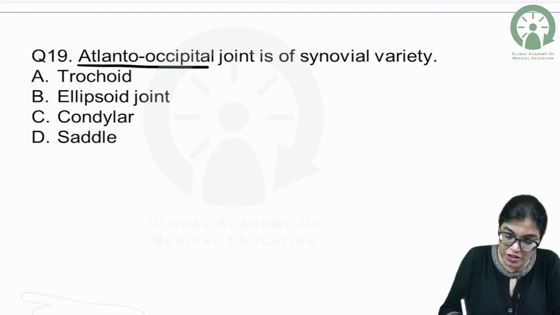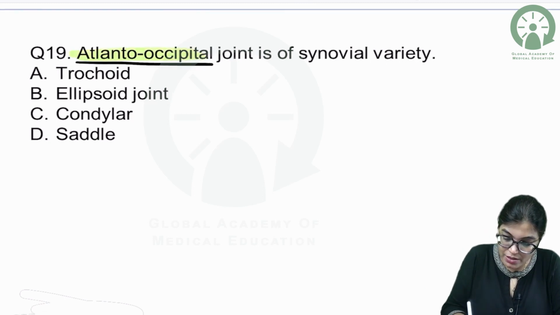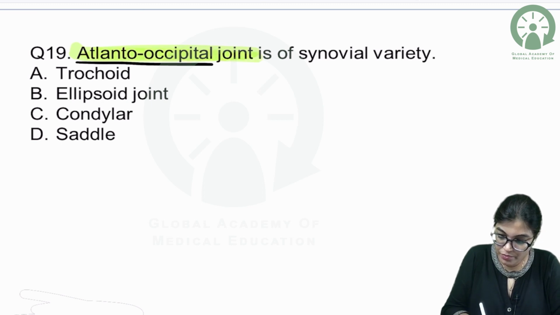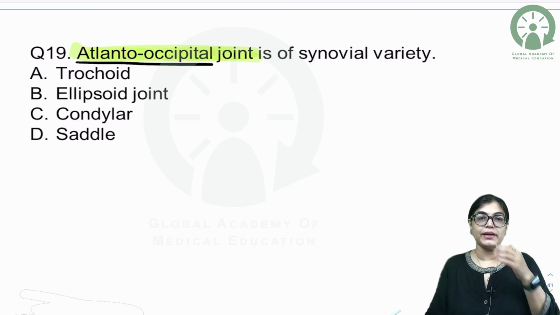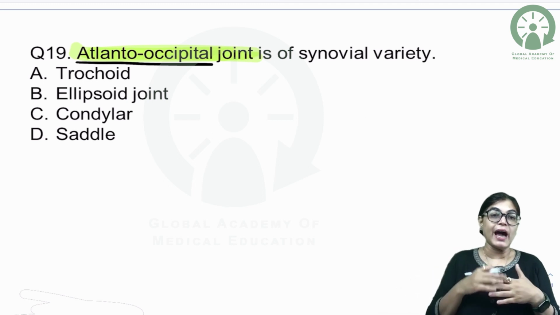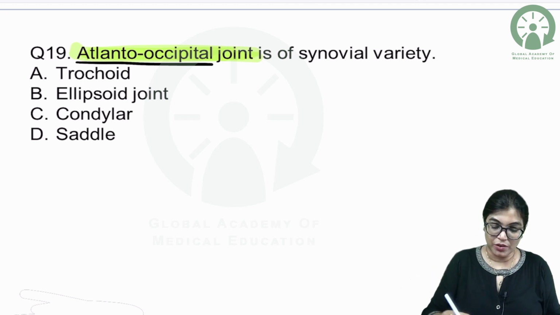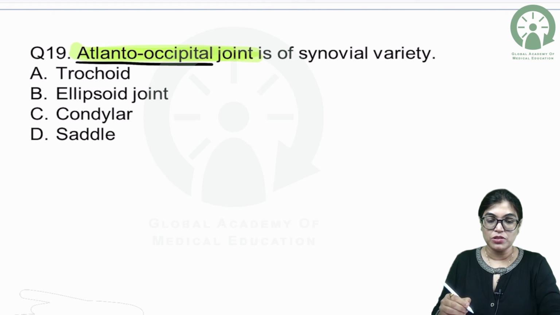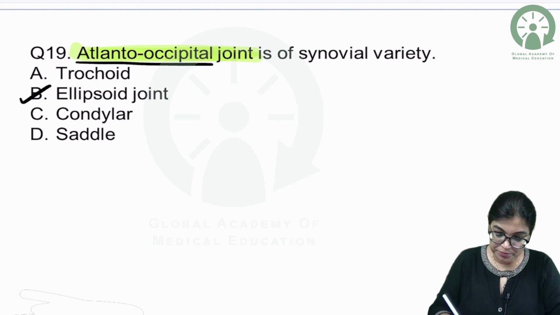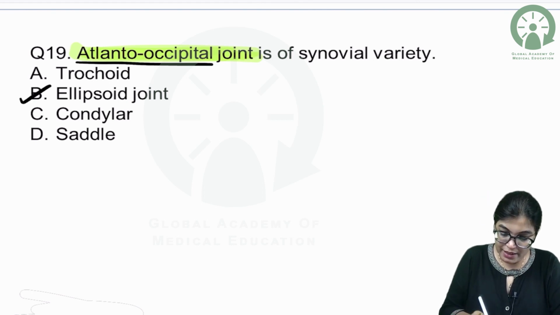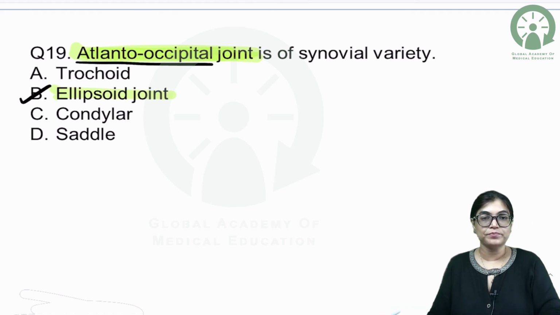It means the articulation between the occipital bone and that of the atlas bone, so the first cervical bone. So the articulation between atlas and occipital bone is an example of ellipsoid variety. So definitely for question number 19, the correct answer is B. Atlanto-occipital joint, the correct answer is ellipsoid variety.